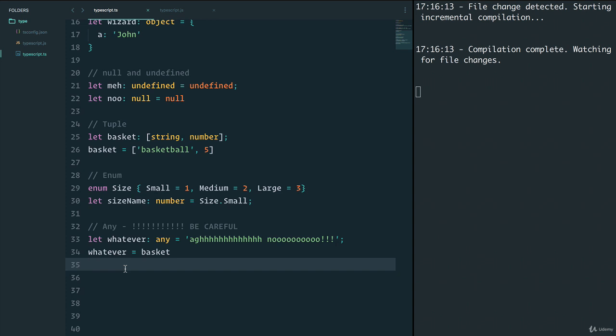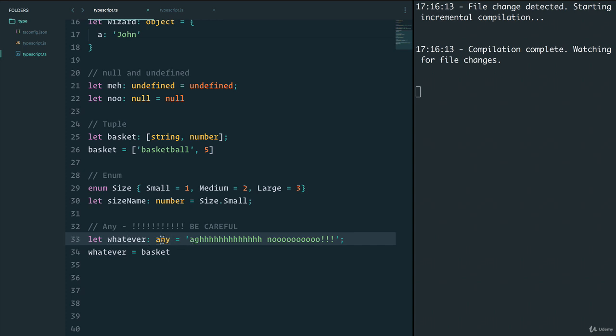And you're thinking to yourself, so what's the point of any? I mean, isn't JavaScript just pretty much the any type where we don't have static typing? Why would you ever want to use this? And you're right. By using this, you're neglecting all the benefits that TypeScript would give you because whatever will never throw out an error. It can be whatever we want.